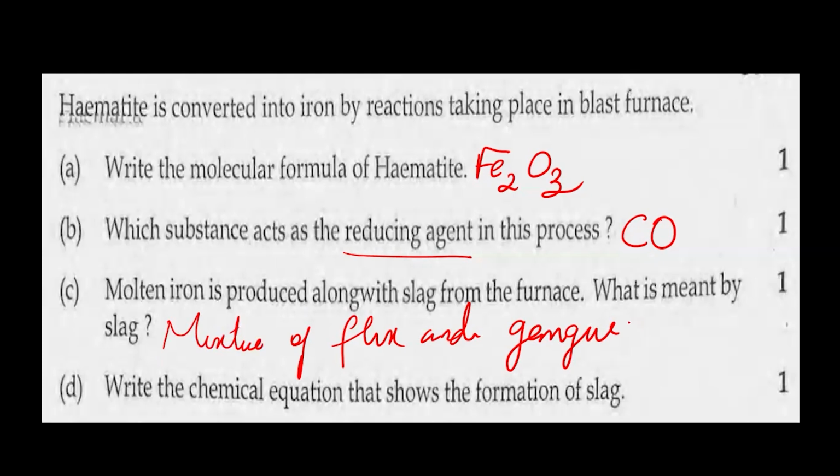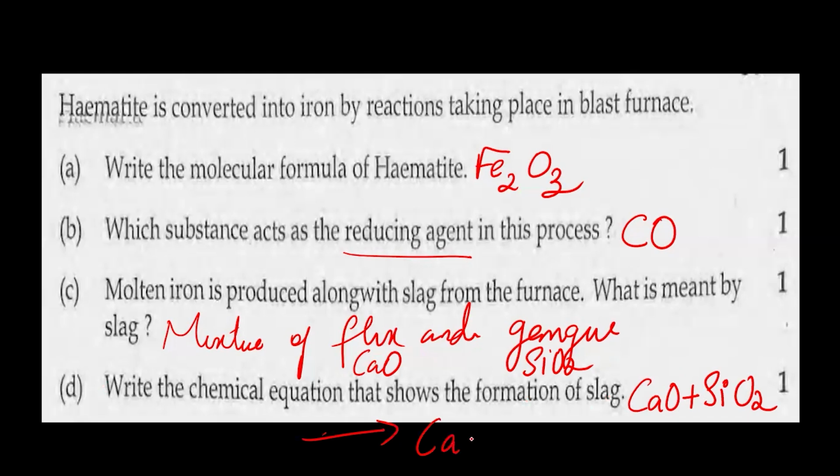And what is this gangue? It is the impurity that is present in the ore. And flux we are getting by the decomposition of calcium carbonate. Okay, we are getting the flux in this process as calcium oxide, and the gangue is SiO2, and you have to write down the chemical equation. CaO plus SiO2 gives what? Just add it, everything. CaSiO3. What is this? This is calcium silicate. Calcium silicate. Okay, very important.